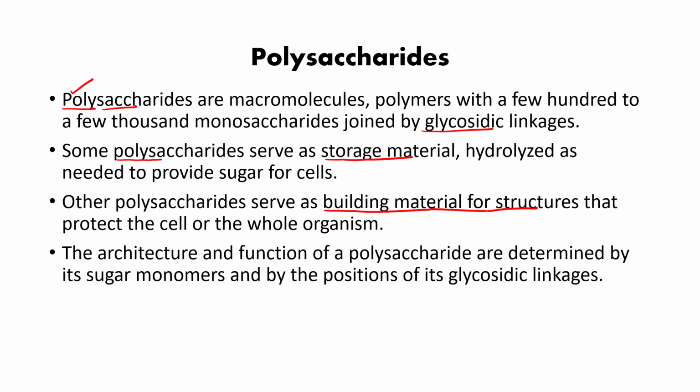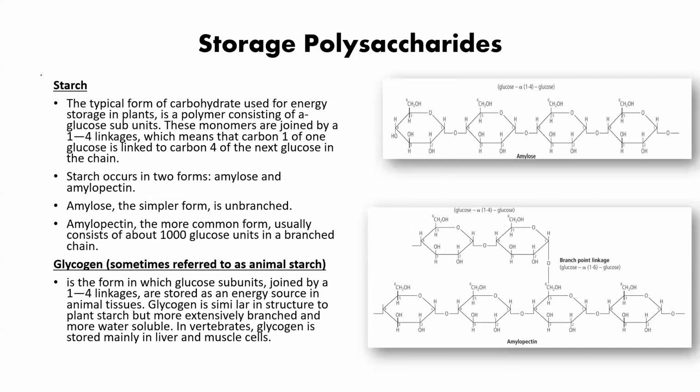Fungus makes use of chitin. Even the exoskeleton of arthropods is also chitin. So different types of polysaccharides are there. Now, storage polysaccharides: one is starch, stored by the plant, and another is glycogen, which animals store.